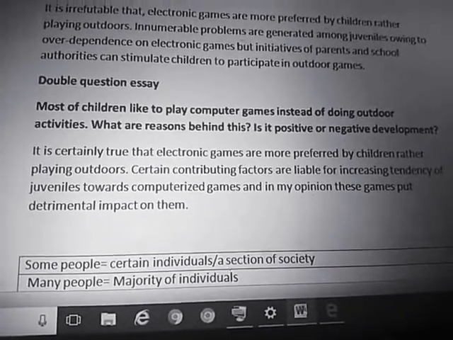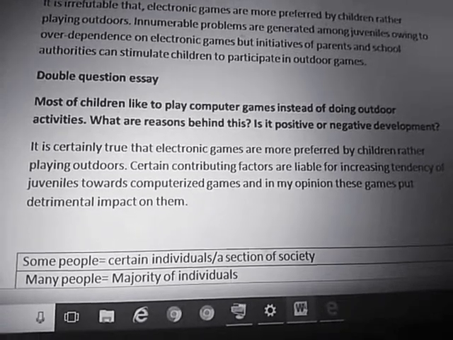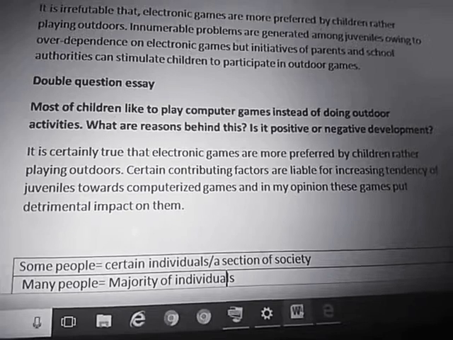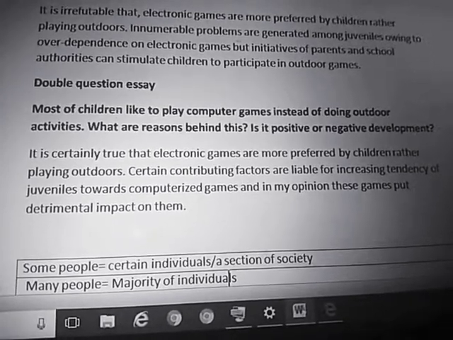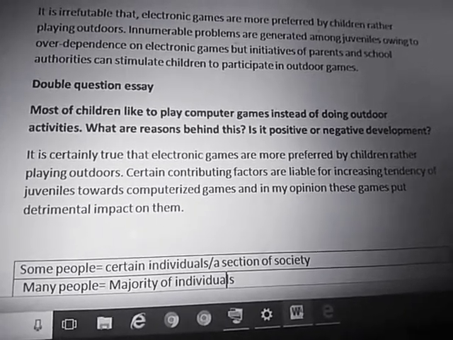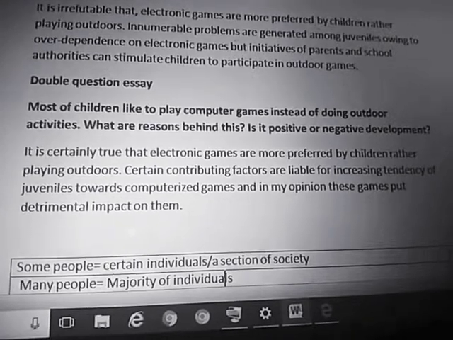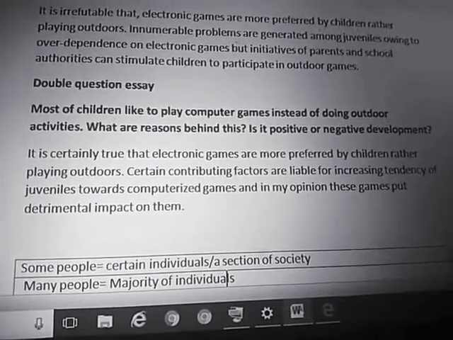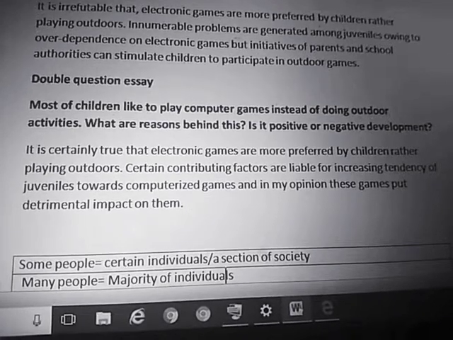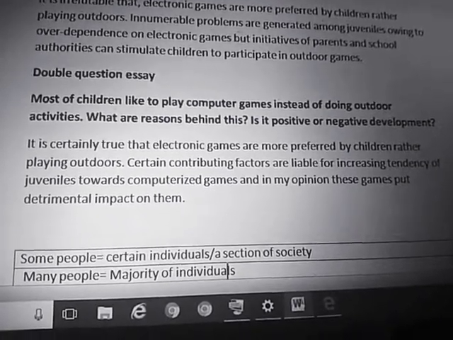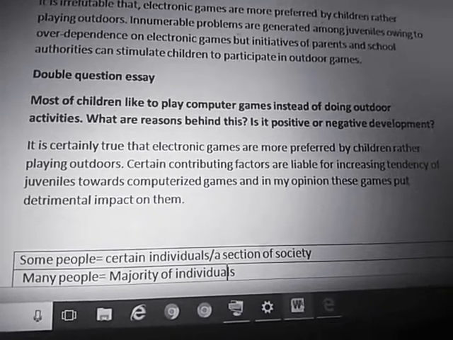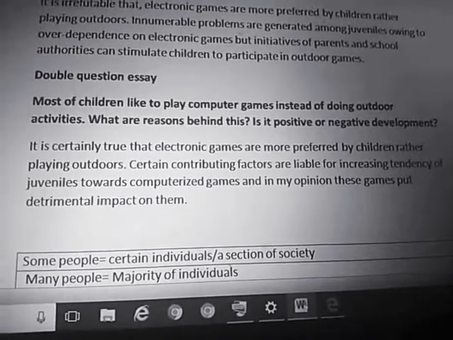So firstly we will do the paraphrasing, after that we will give our opinion. Let's have a look at my introduction. I've written, it is certainly true that electronic games are more preferred by children rather than playing outdoors. I've just paraphrased. Certainly true that electronic games are more preferred means most children like to play electronic games or computer games. Rather means instead of playing outdoors.